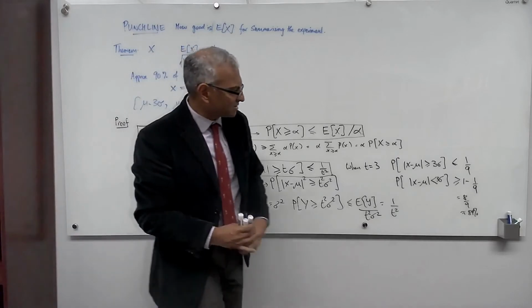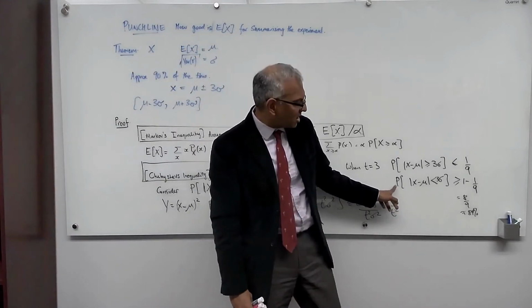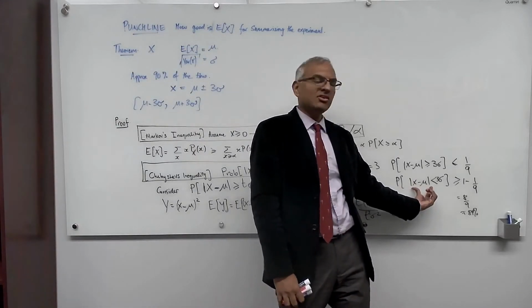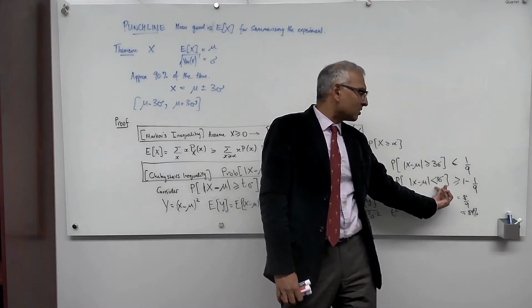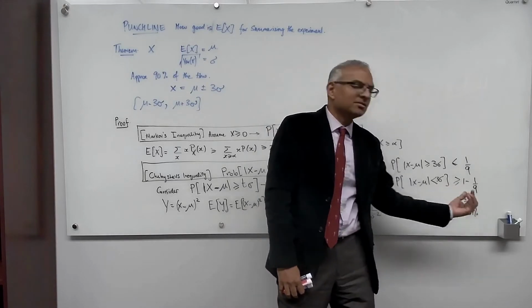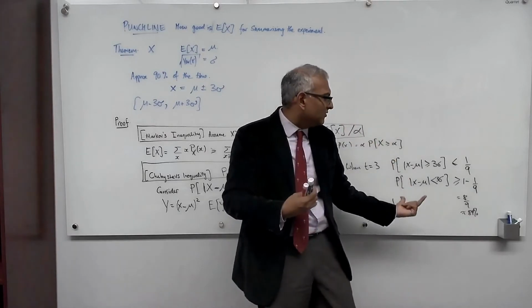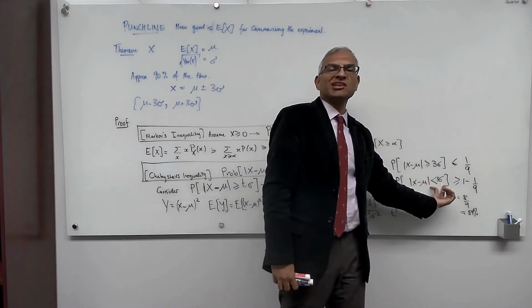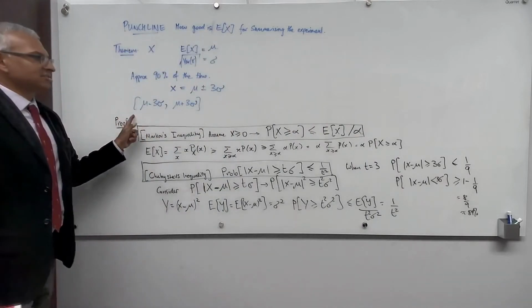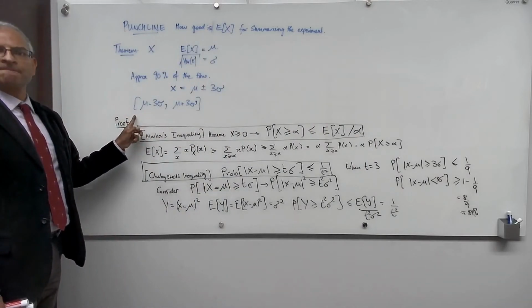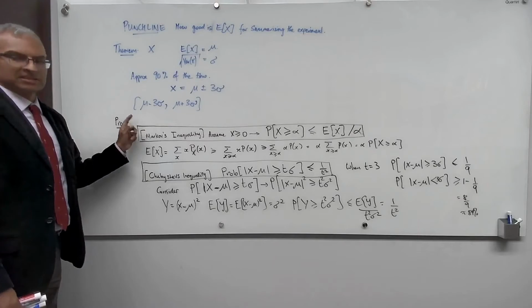And what is this saying? This is saying that the chances that you see a deviation that's less than 3 sigma is at least approximately 90%. So you will rarely see deviations that are larger than 3 sigma. That's the 3 sigma rule.